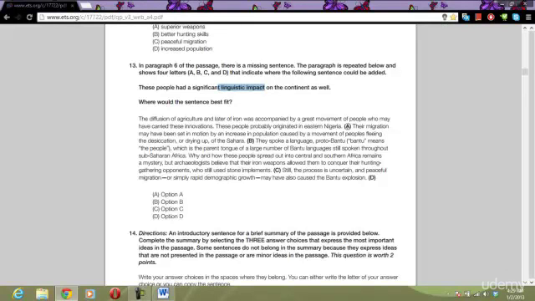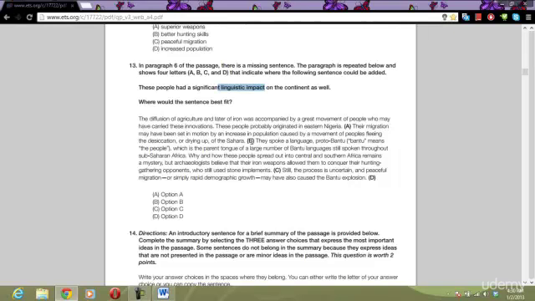A is wrong because the previous sentence does not mention anything about linguistics. And the next sentence doesn't mention anything about linguistics. So it can't fit here. It would be out of place to go in this spot right here. All right, choice B. The previous sentence mentions nothing about linguistics, but the next sentence does mention them speaking a language, still spoken throughout sub-Saharan Africa. So I'm pretty sure my answer choice is B.